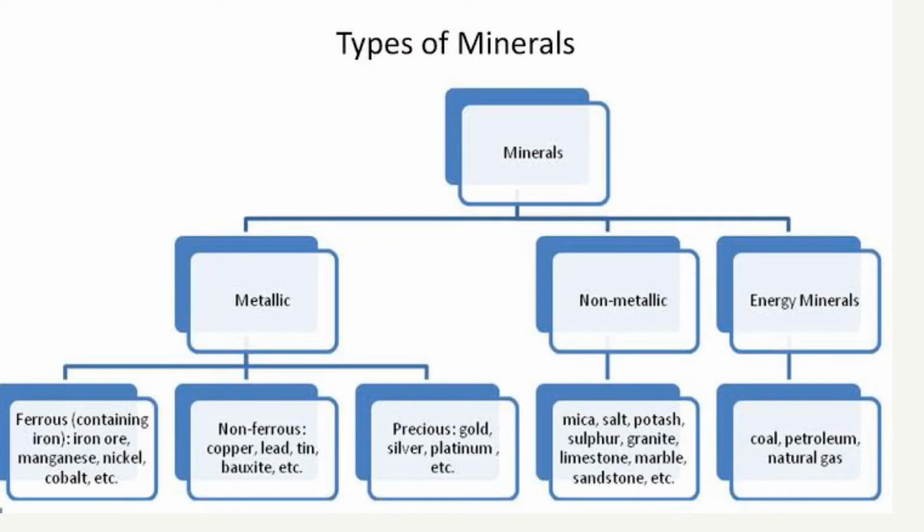Minerals are basically of three types. First is a metallic mineral, second is a non-metallic mineral, and third is an energy mineral. Which ones come under metallic? They are the ferrous and non-ferrous minerals. Metallic mineral could be gold, silver, bauxite, or aluminium. Now non-metallic means which does not contain the metals. That means they are bad conductors of electricity. Examples could be the diamond, mica, and the limestone.